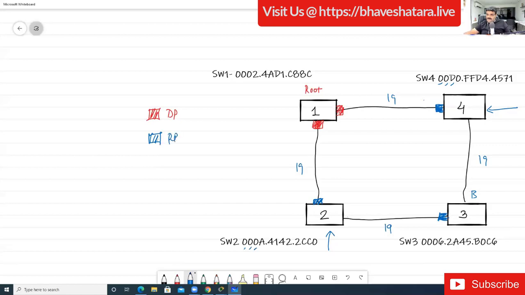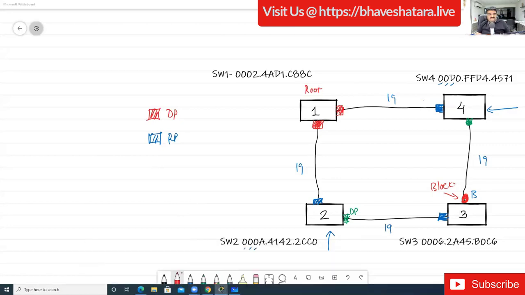Now this port is a root, so this will be designated. It can block any port, right? But this has the lower cost, so this will be the designated port. And this port will be blocking. Yeah, this is blocked.